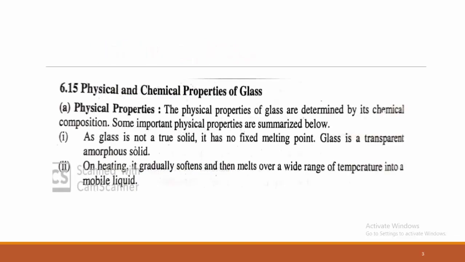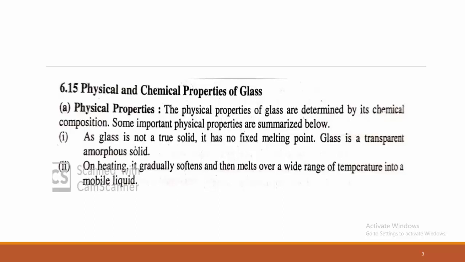Now, what are the physical properties? Physical properties of a glass are determined by its chemical composition. Some important physical properties are summarized as follows. We can see here, a glass is not a true solid, which we already discussed, it is a supercooled liquid. It has no fixed melting point. Glass is a transparent amorphous solid, not a crystalline solid.